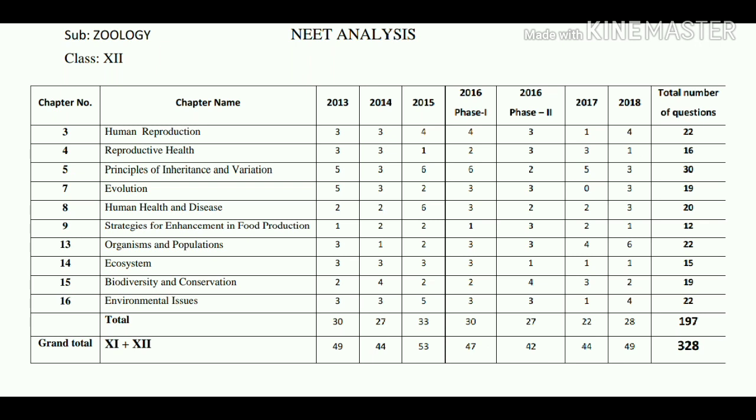And in 2016 phase 1 paper had 47 questions from the zoology, and remaining questions asked from the botany. In 2016 phase 2 question paper had 42 questions from the zoology, and remaining questions are asked from the botany. And in 2017 44 questions are asked from the zoology subject, and remaining from the botany subject. And in 2018 49 questions out of 90 questions are asked from the zoology, and remaining questions are asked from the botany. So this is the analysis to get more marks in different topics of zoology subject.